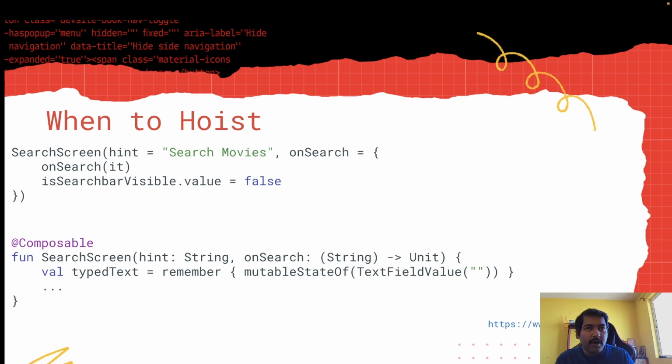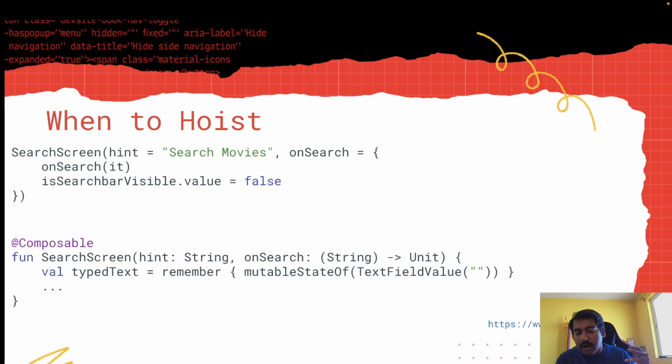An example would be how we use the editable text field, or TextField in general in Compose. So you create a state, and then you pass that state to the text field, and then whenever the user types something, that state is updated. So that's how you know that the user typed something, and you always have the latest content from the text field, right?